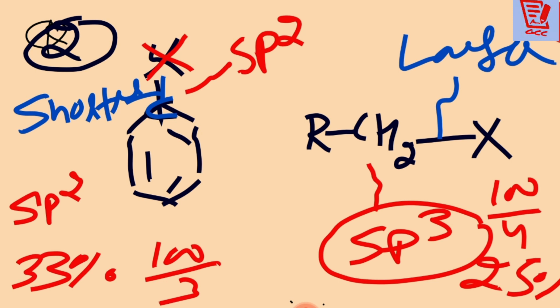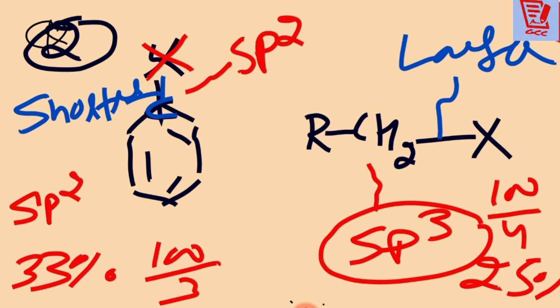Means if S character decreases, why the bond becomes shorter? But actually, whenever we are talking about the hybridization, sp2 is here and sp3 is here. Usually we are saying in sp2 bond length is always shorter, in sp3 bond length is always larger, and whenever bond length is shorter, there is always a strong bond, and whenever strong bond is there, it means the reactivity decreases. Clear? So this is due to the hybridization.